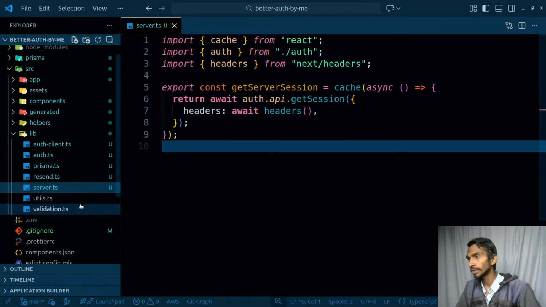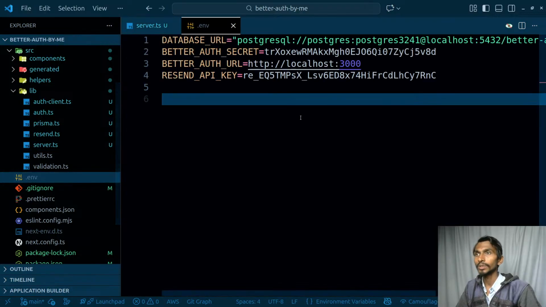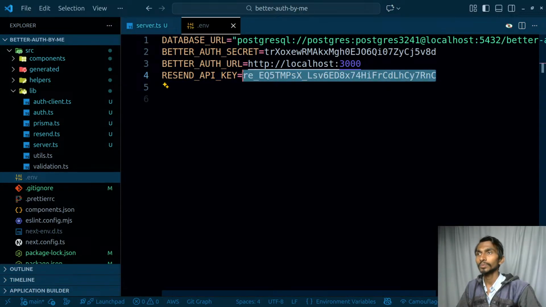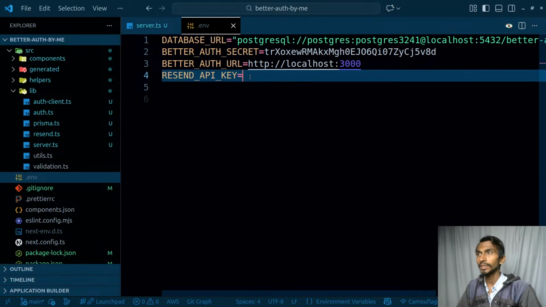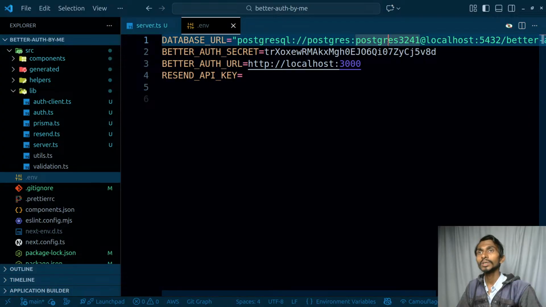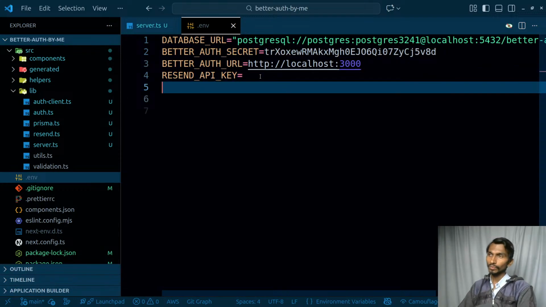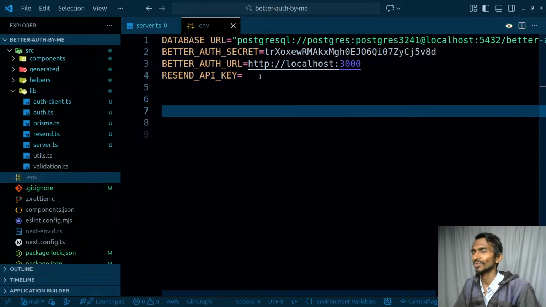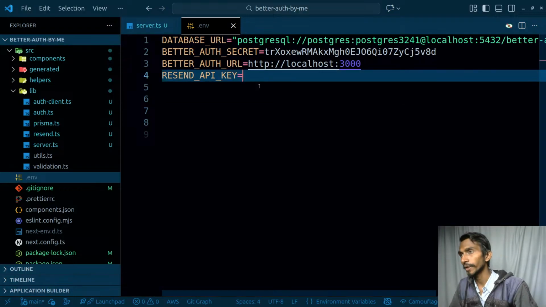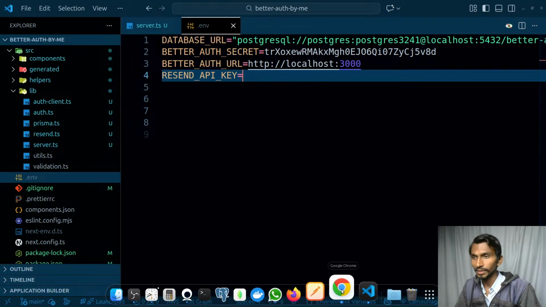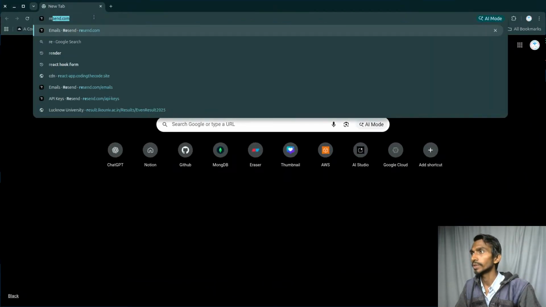And once this particular thing is done, one more thing: inside my environment variables, I have these things on top. The Resend API key is expired, so this is not working. This local host database URL, okay, this is gonna be okay. Better auth secret key. I will have some more things over here. One of those things is I have to have Google related stuff and GitHub related stuff. That's fine. But before that, let's get an API key for Resend. So resend.com.